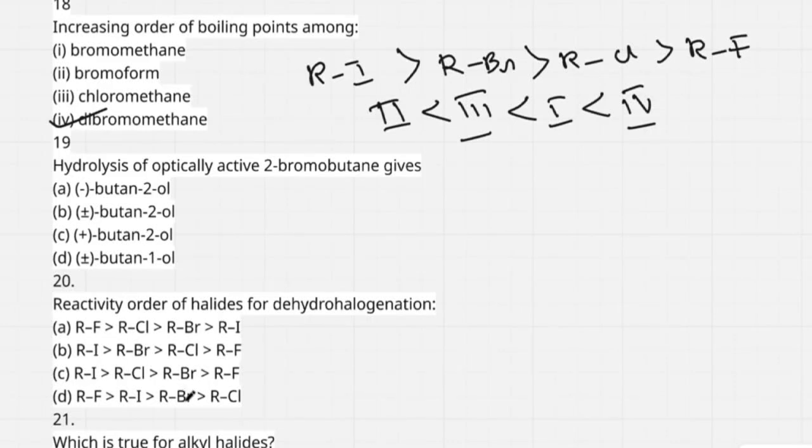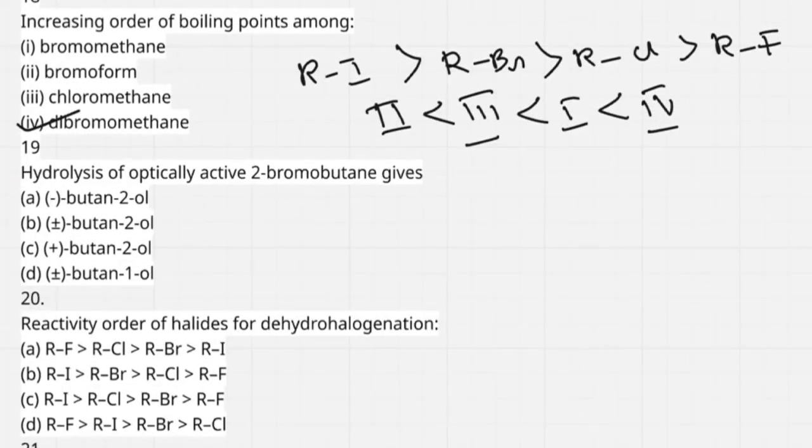Next, I go to question number 19. Hydrolysis of optically active 2-bromobutane. 2-bromobutane on hydrolysis can give butan-2-ol, but here I get plus or minus butan-2-ol.